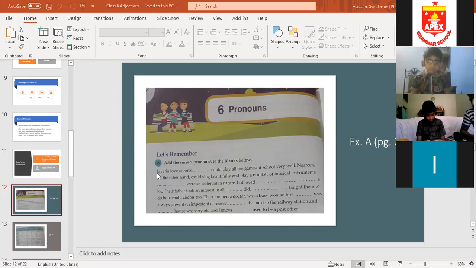Good. Javeria loves sports. Javeria is a girl. So which pronoun do we use for Javeria? She. She could play all the games at school very well. Who will do the next one? Please raise your hand. Nasreen, on the other hand, could sing beautifully and play a number of musical instruments.